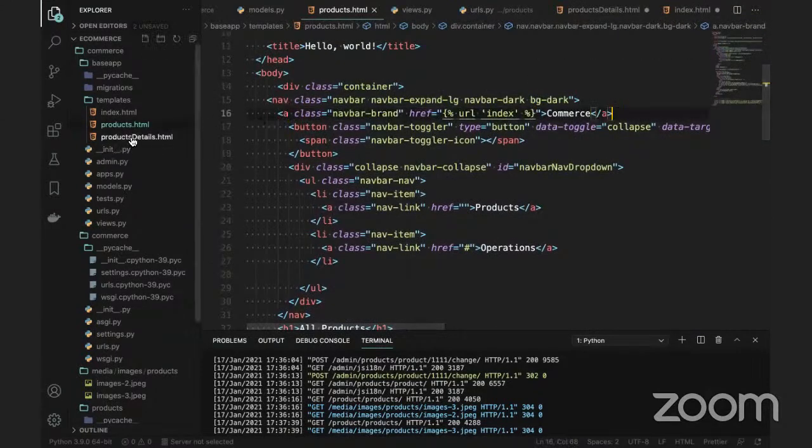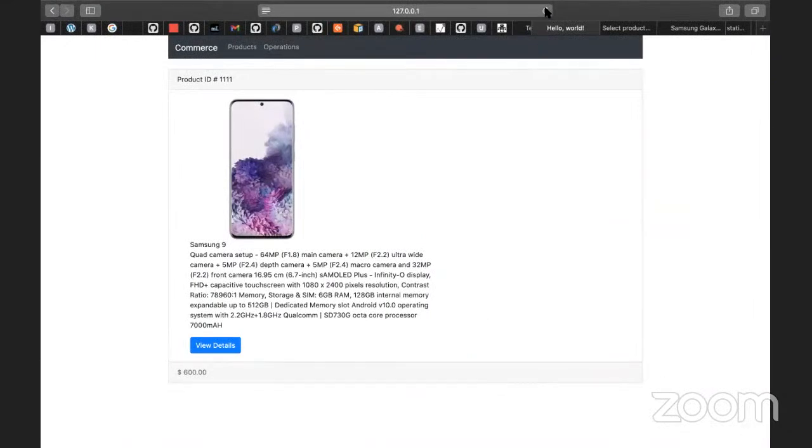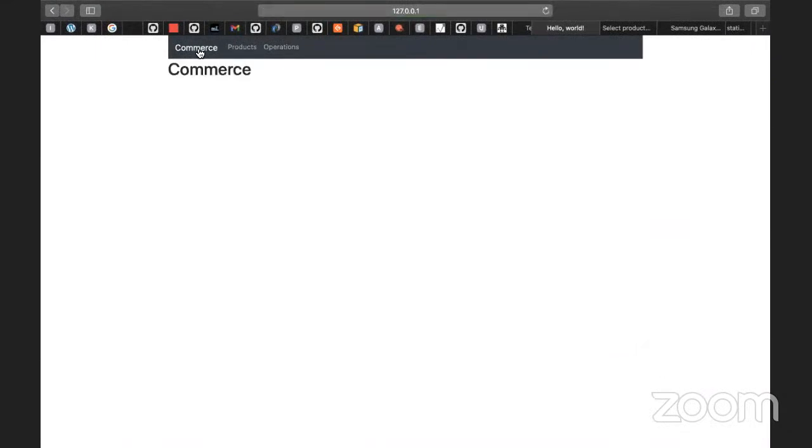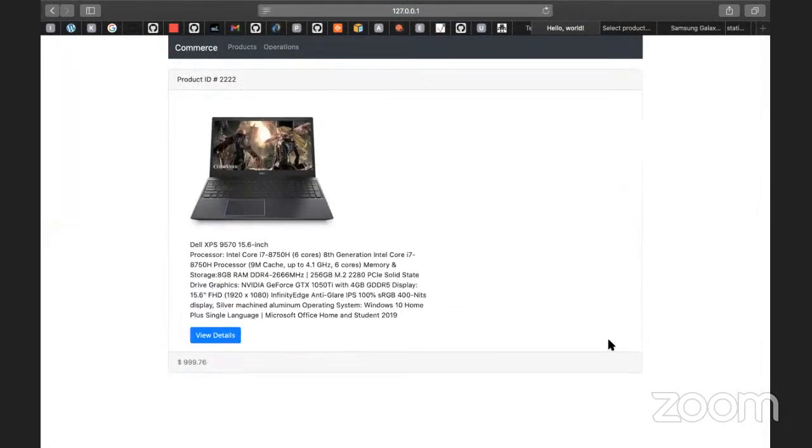Okay, so I'm using the product details, same thing, just copy this. If you go to this page, refresh it. If I click on commerce, then products, then view details, the information can be shown here. See, there are a lot of things to do, guys, because it's not really enough time this time to build the whole thing, but somehow we have tried here.